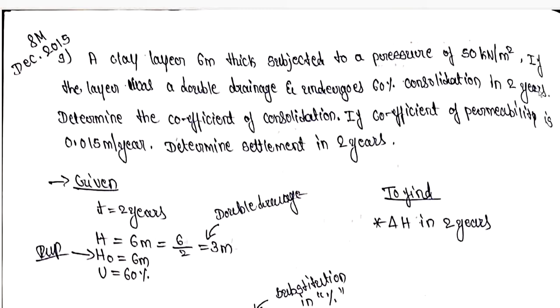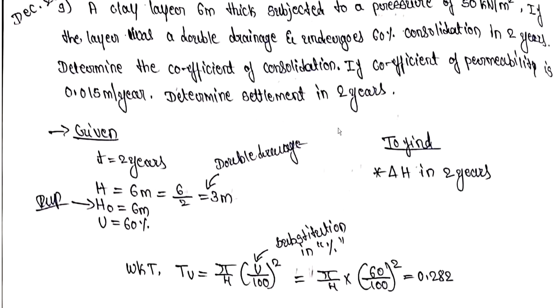So there is a layer 6 meter thick, which was applied with a pressure of 50 kilonewton per meter square, and which has double drainage, and undergoes 60% consolidation in 2 years. Determine the coefficient of consolidation if the coefficient of permeability is 0.015 meter per year. Determine the settlement in 2 years. So we have to find out the coefficient of consolidation as well as the settlement in 2 years.